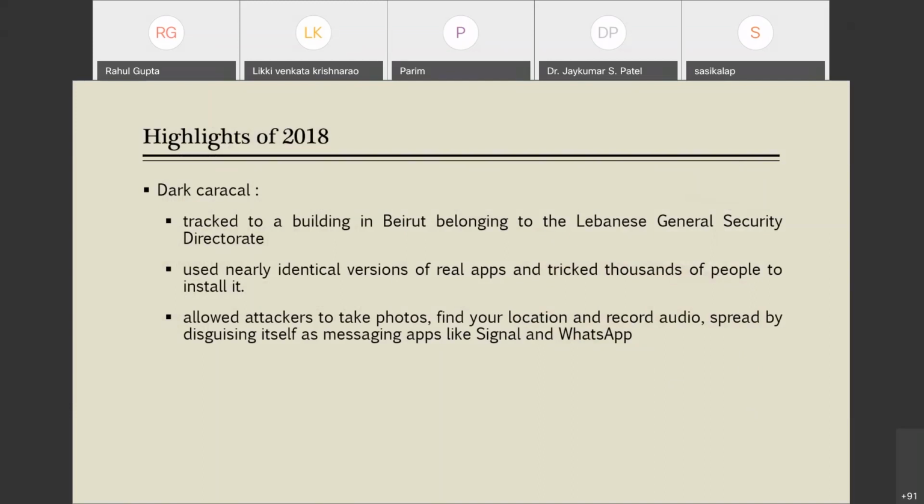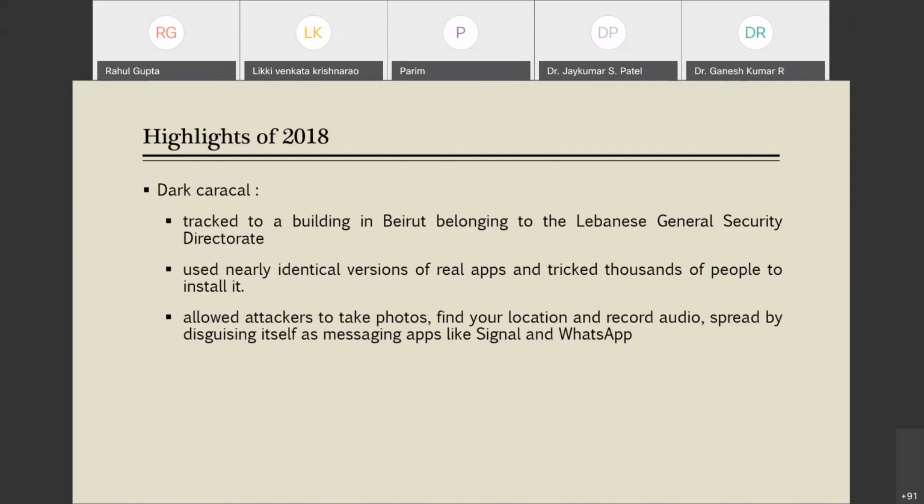It used versions of real apps, but it was malicious in nature, and it allowed the attackers to take photos, find the location, and record audio. These were the main functionalities of the malicious attacks behind Dark Caracal, and it was using the names of popular messaging apps such as Signal and WhatsApp.